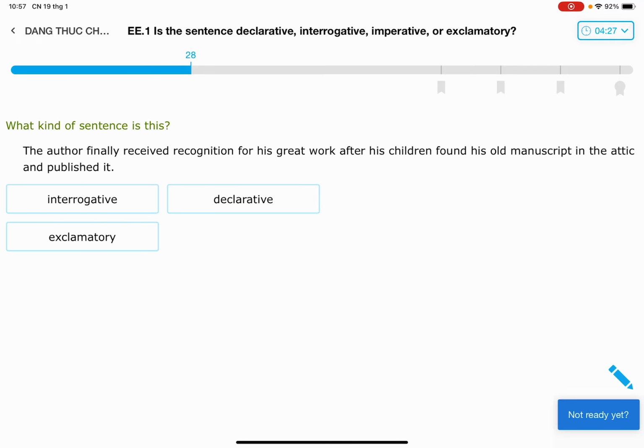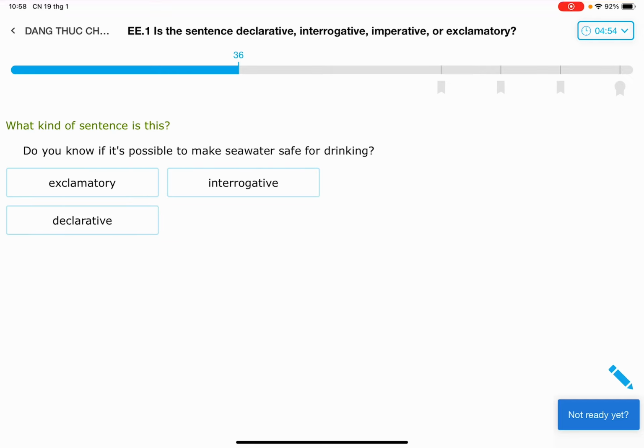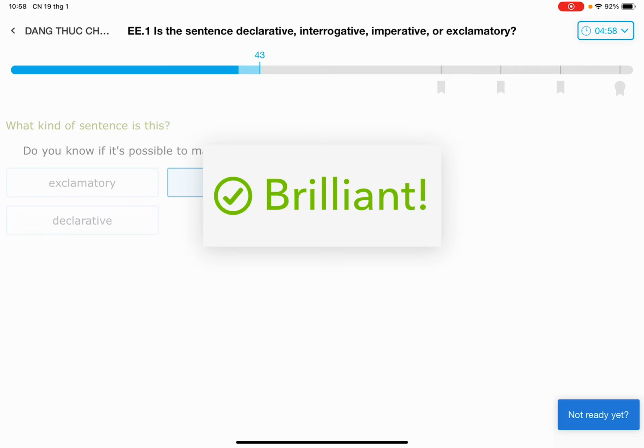Okay, let's look at the punctuation. The punctuation is a comma, then a period. So it might be declarative or imperative, but in here there isn't a command. So it's a statement. So it's a declarative. Okay. Do you know if it's okay? Another question mark. So interrogative again.